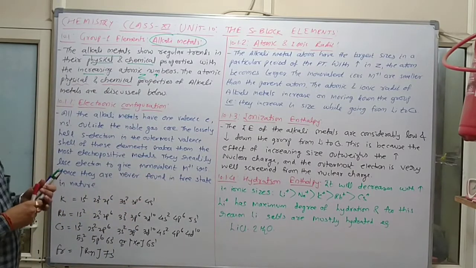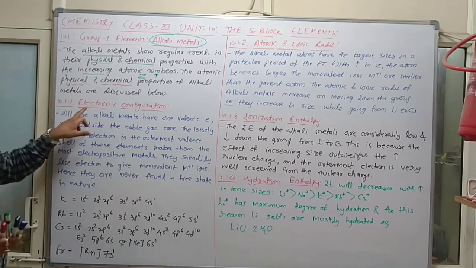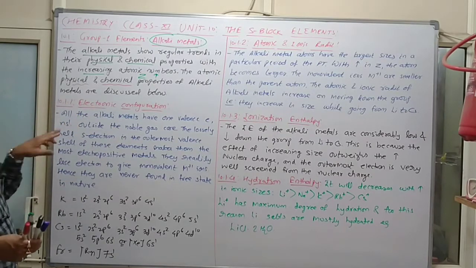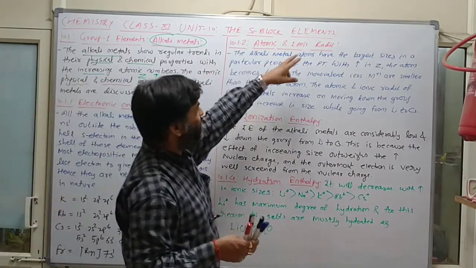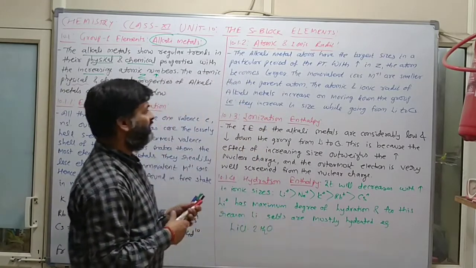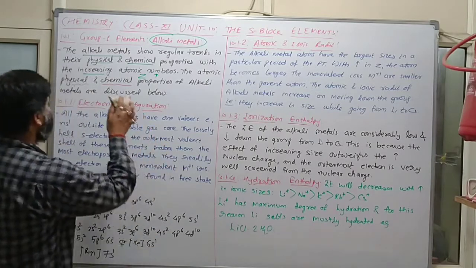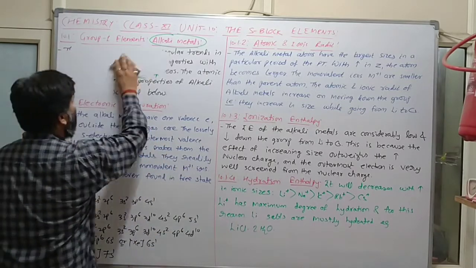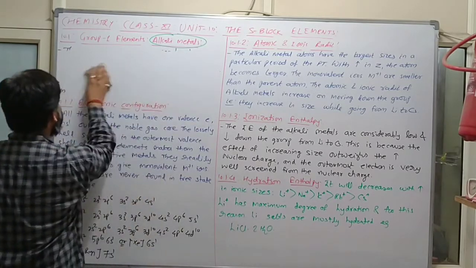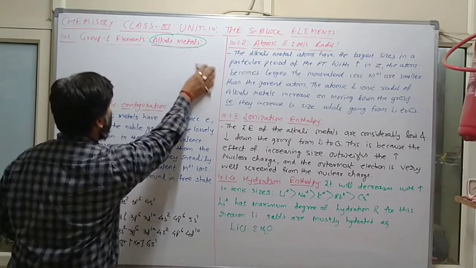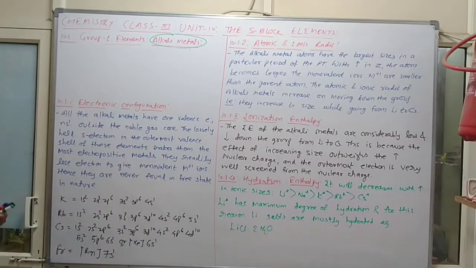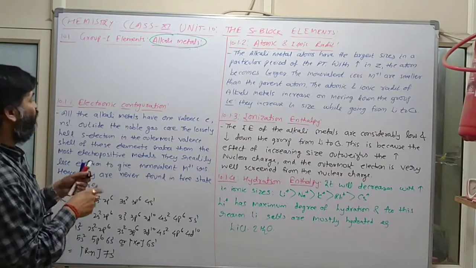Clear? So out of this, first of all we will discuss electronic configuration. First property. Second one is atomic and ionic radii. Third one is ionization enthalpy, and fourth one is hydration enthalpy. Clear? So now one by one we will discuss these four important properties. So out of that, first of all electronic configuration.